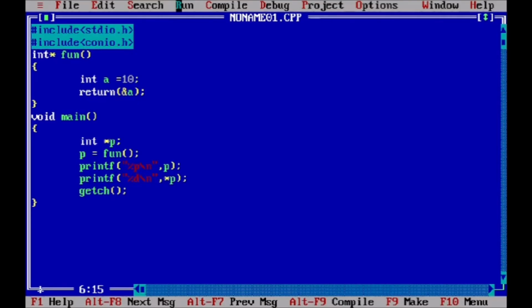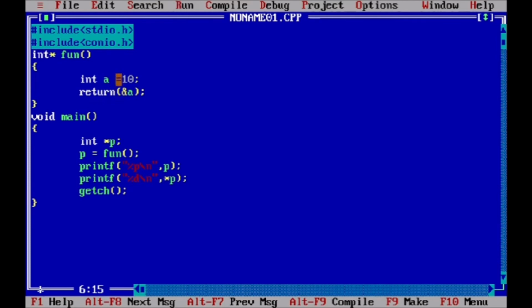But in this case, we are accessing the address outside the function. So this is the problem of out of scope of the variable. We cannot use the address of a variable which is not declared inside main.